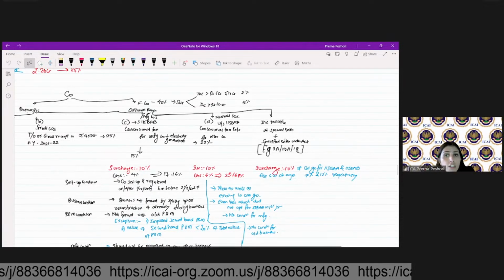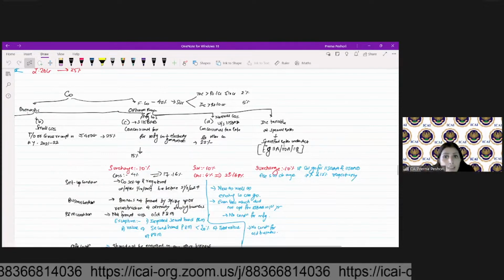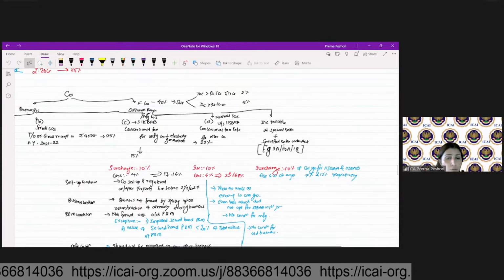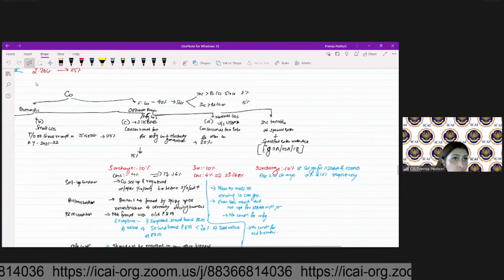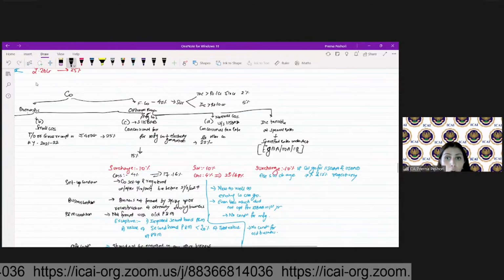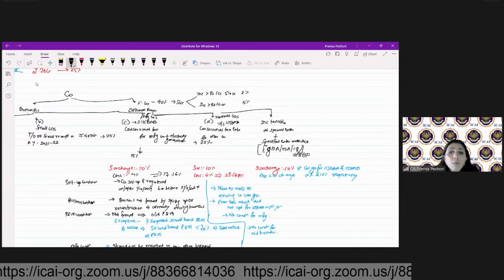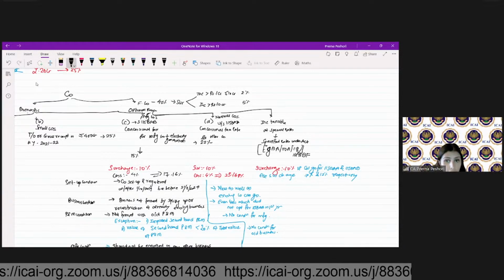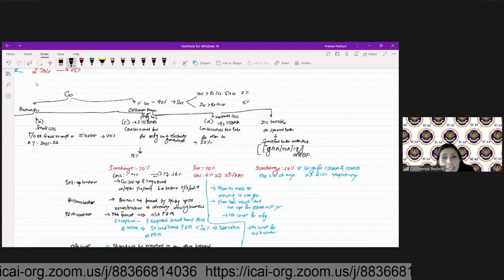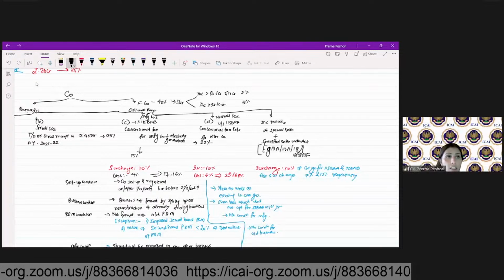So income taxable at special rates, for example 111A, 112A, 112, or for that matter 115 BBF or any other income taxable at a special rate, will continue to be taxed at the specified rate under the Act.